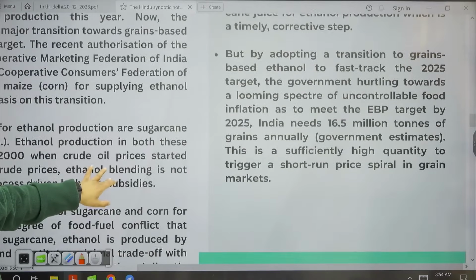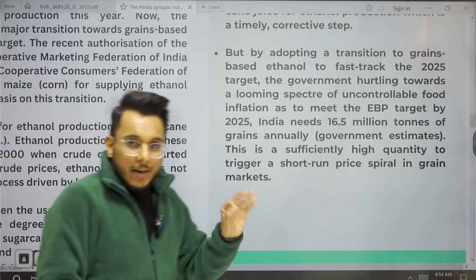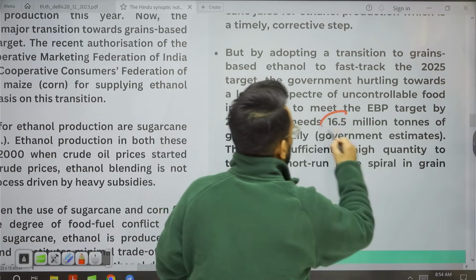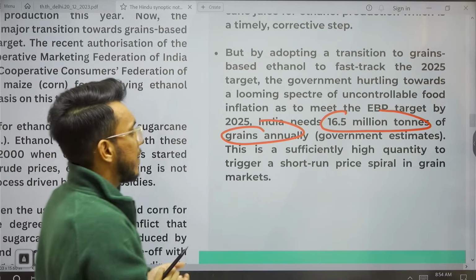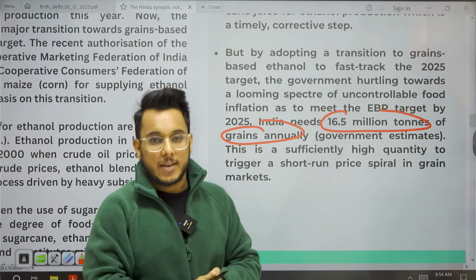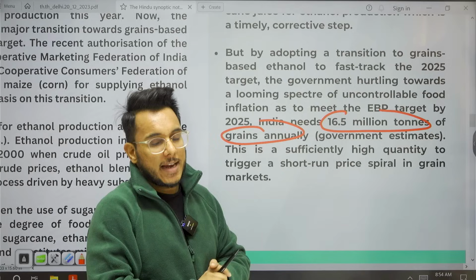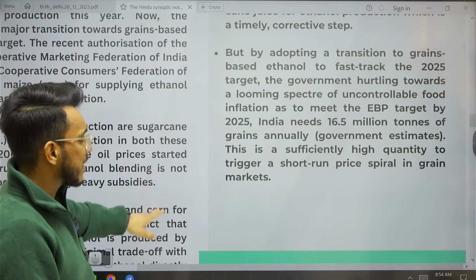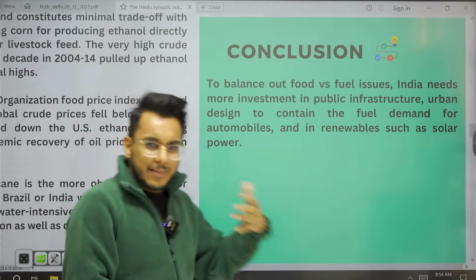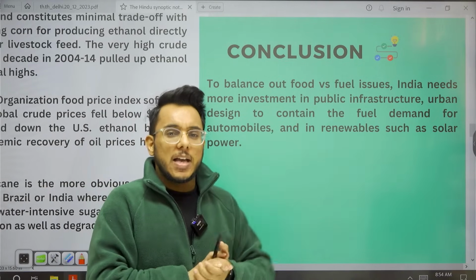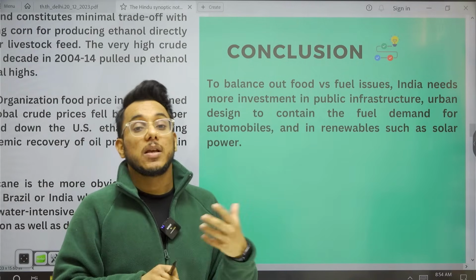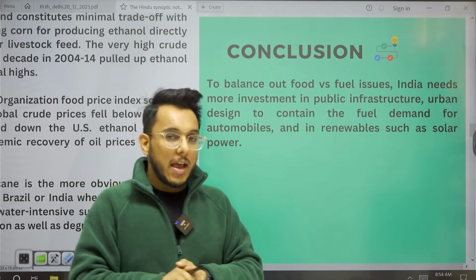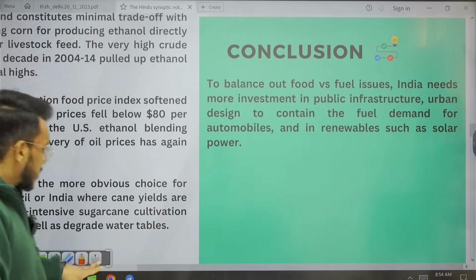So basically, when we talk about the target of 2025, that is 20% ethanol blending, 16.5 million tons of food grains annually will be needed. Obviously, if you divert this food grain for production of fuel, it will lead to food insecurity. So what does the article suggest? Rather than moving in this direction, we should explore other alternatives, for example EVs, electric cars, and solar panels for electricity. All such things are to be explored more. So this is, guys, all about this article.